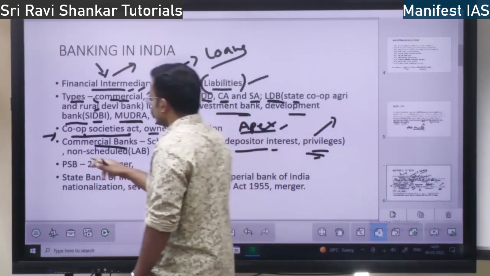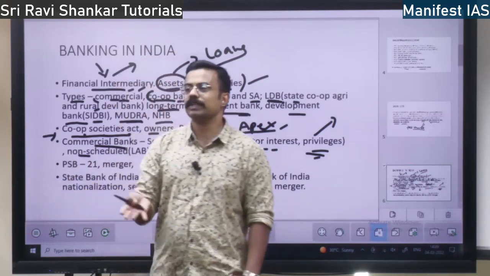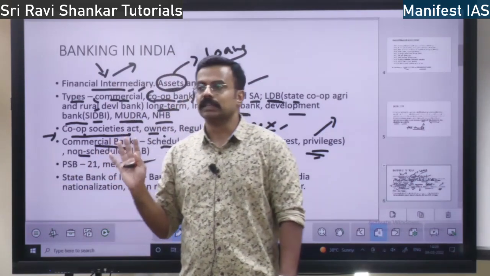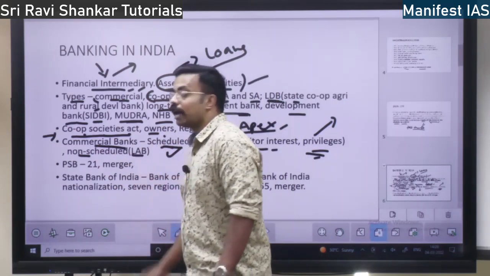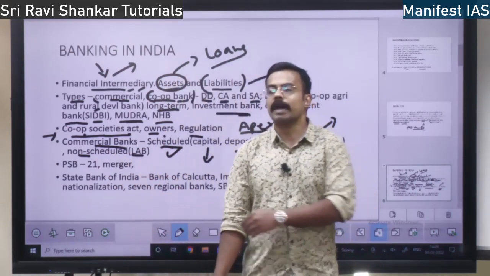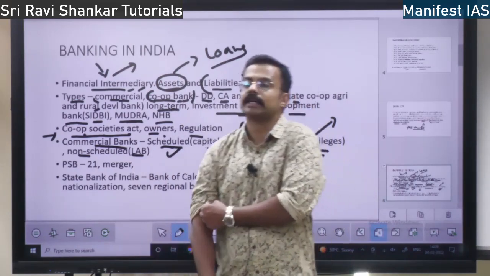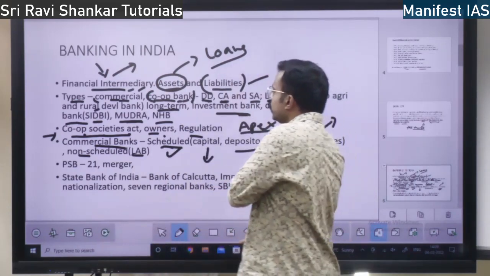So that is the privilege of scheduled bank. Then coming to non-scheduled banks andre, which is set up not according to the RBI Act. So there are only 9 non-scheduled banks. All of them are local area banks. Local area banks are non-scheduled banks, right? Okay. So there are only 9.